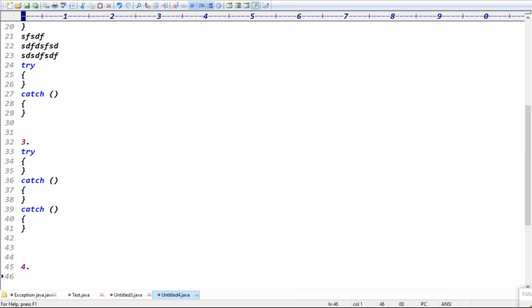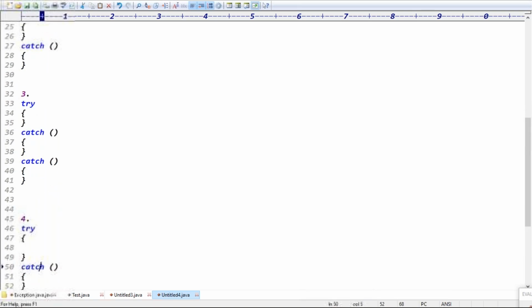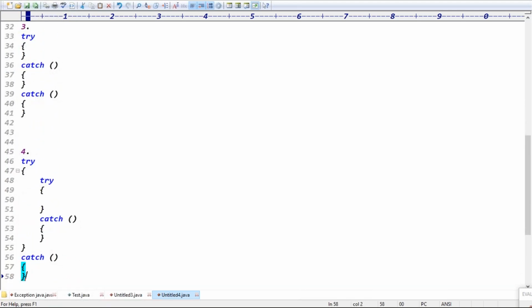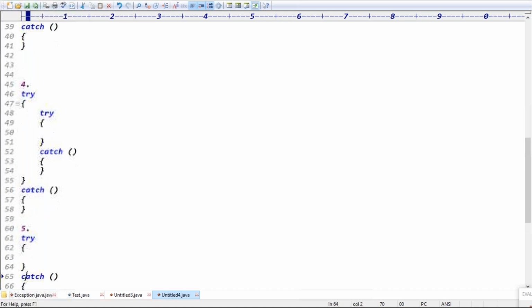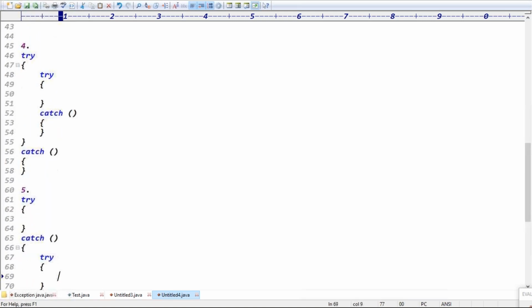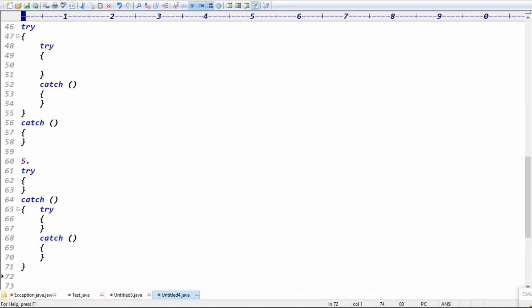Case 4, guys. Case 4 is like the try is there, and inside the try also we can put the try catch. This is called nested try catch, right? No problem. Inside the try block, you can write the try catch. And case 5: even inside the catch also we can write the try catch, guys.